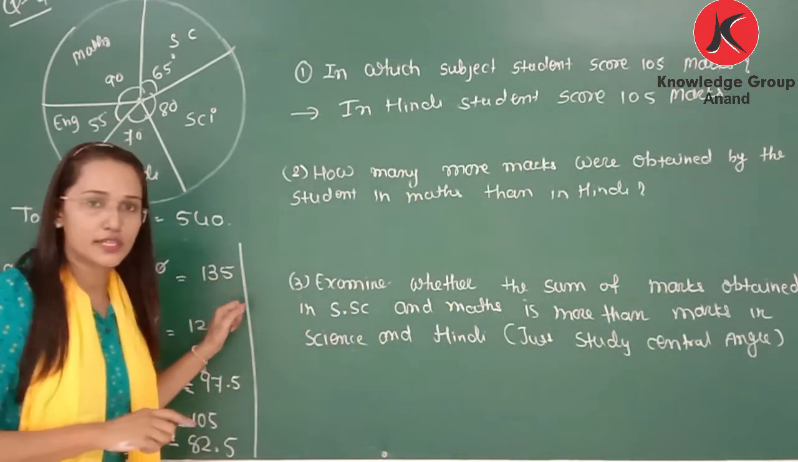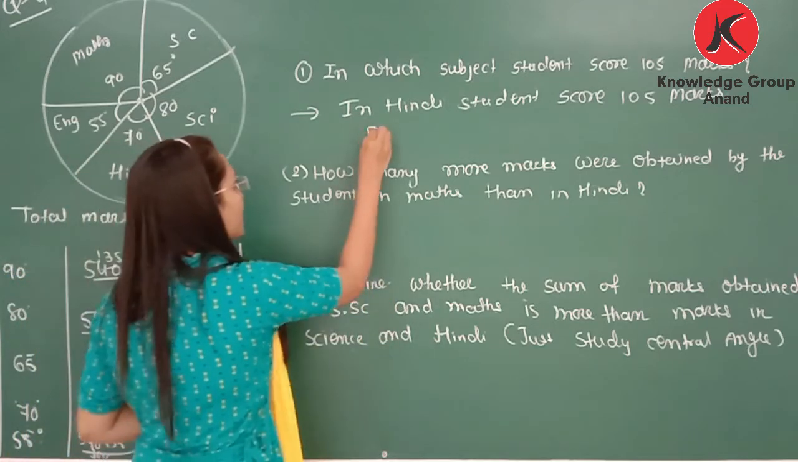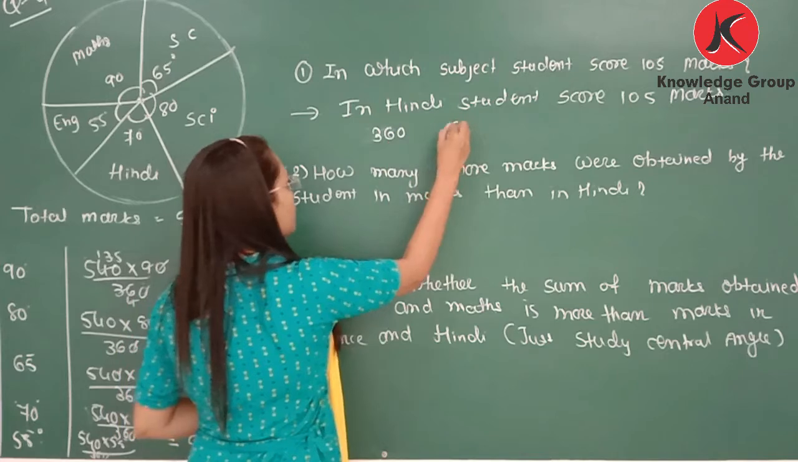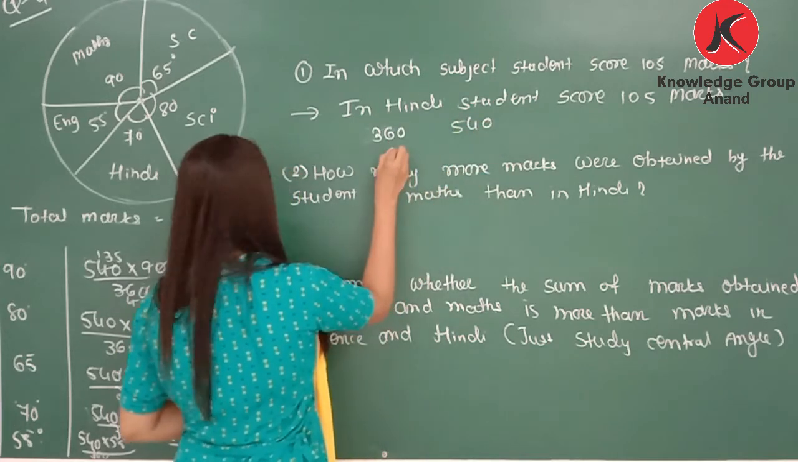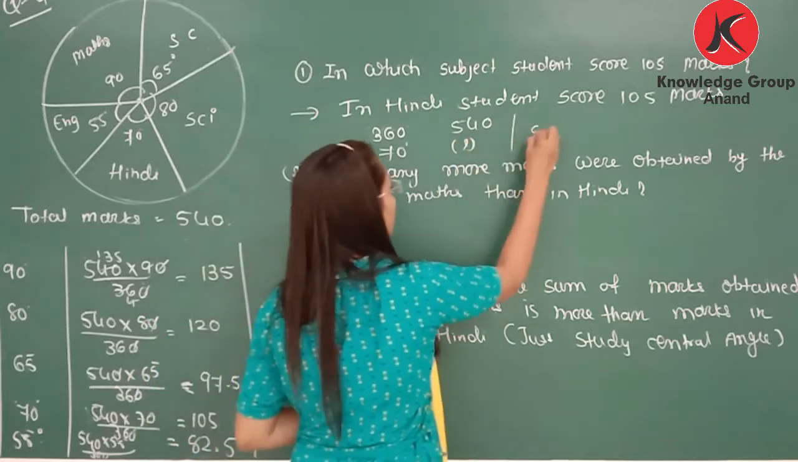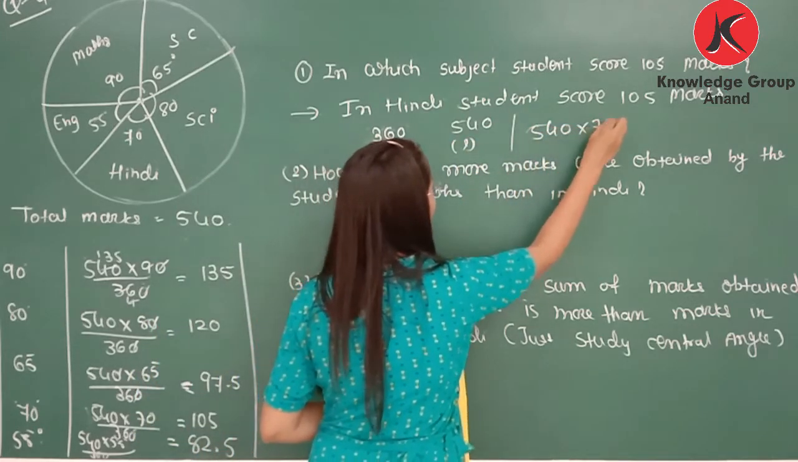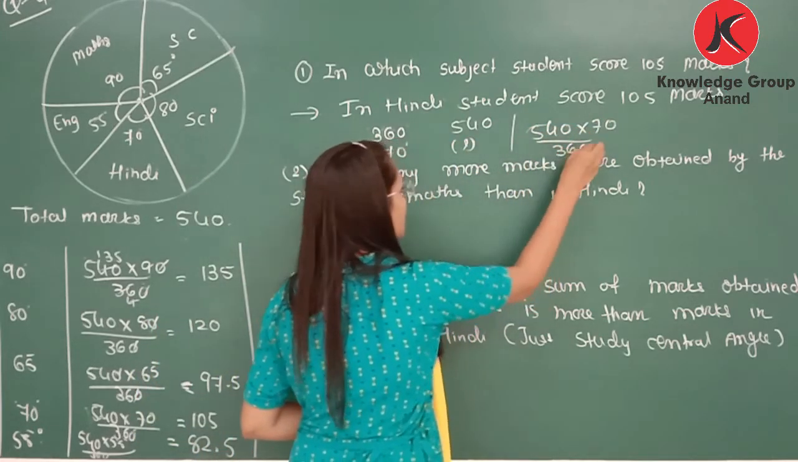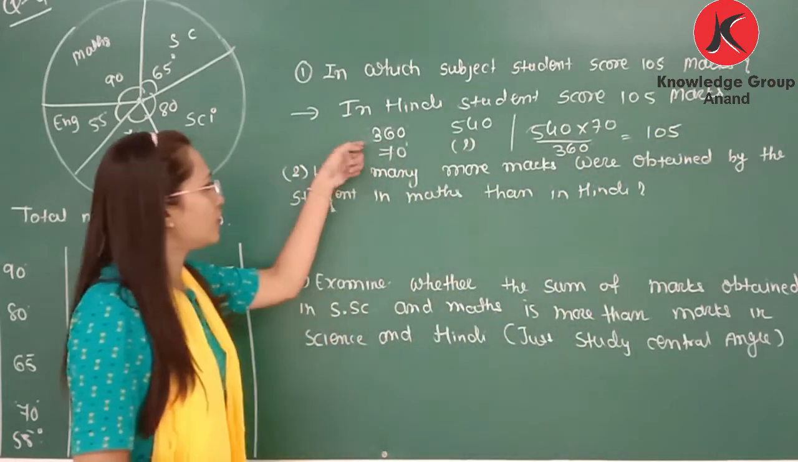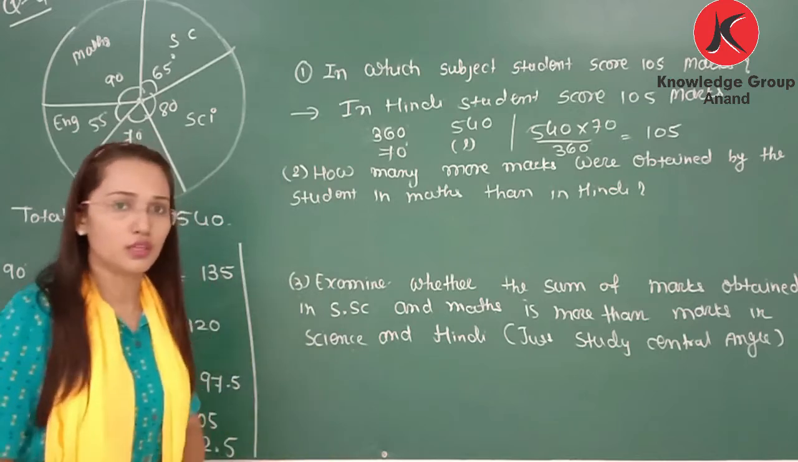How can we find that? If you don't write this table, then you can again follow this method. 360 represents 540 marks. So for Hindi it is 70 degrees. So it is how much? 540 multiply 70 divided by 360. If you cut the common factor, then you will get 105 marks. So this method we apply to find the marks in Hindi.